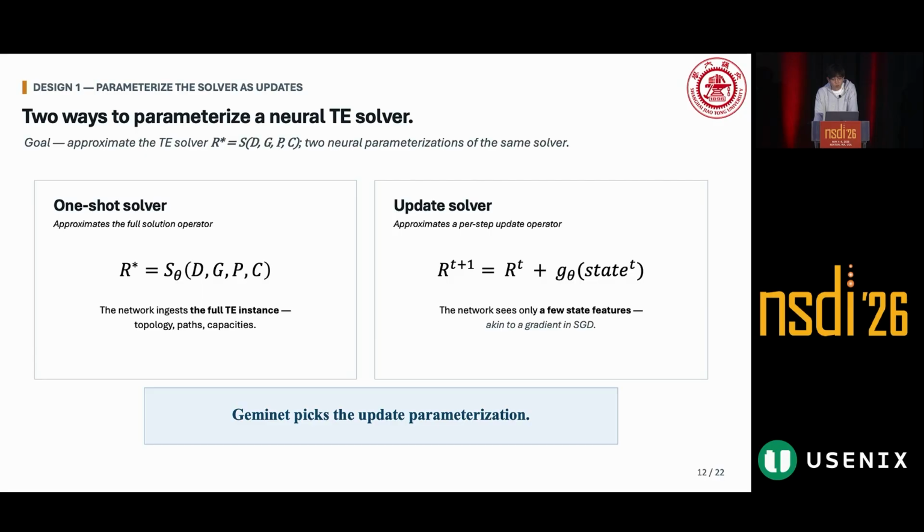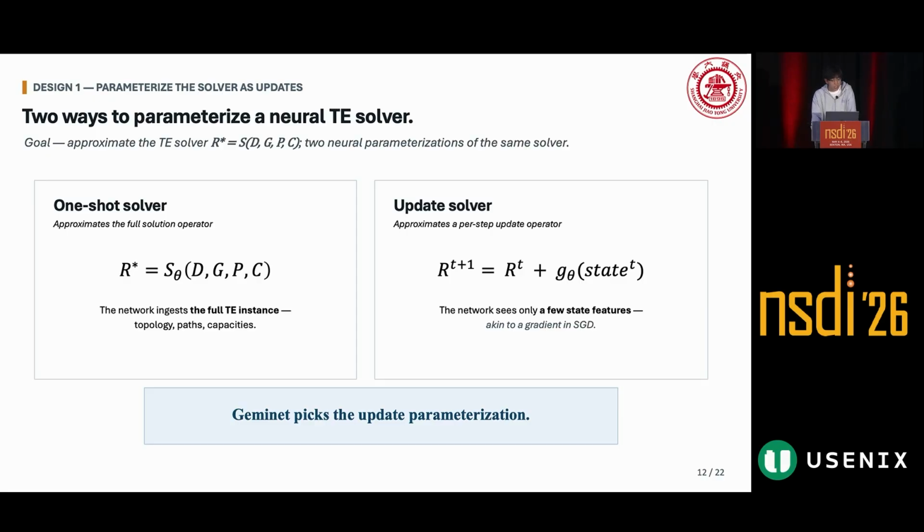There are two ways to achieve this. The first is the one-shot solver. The network takes in the entire graph, all paths, and all capacities, and outputs the final split ratio. Since the network has to understand the topology, it needs to stack topology encoders.